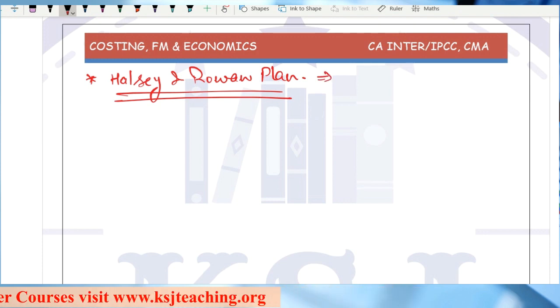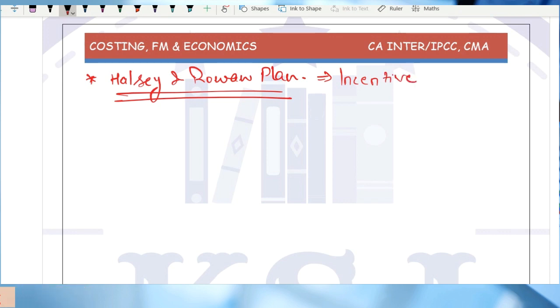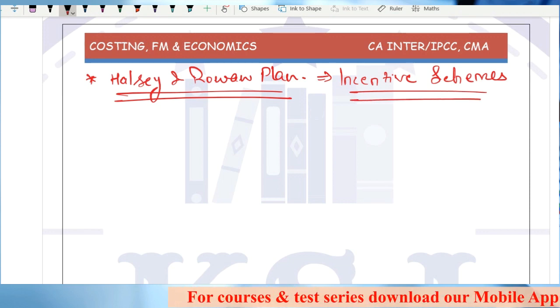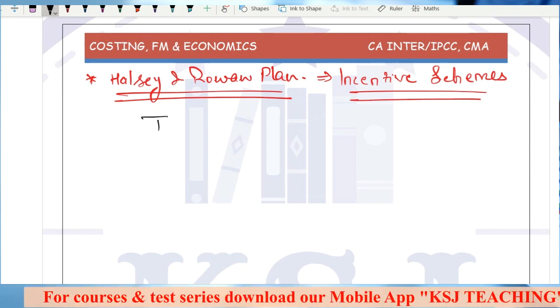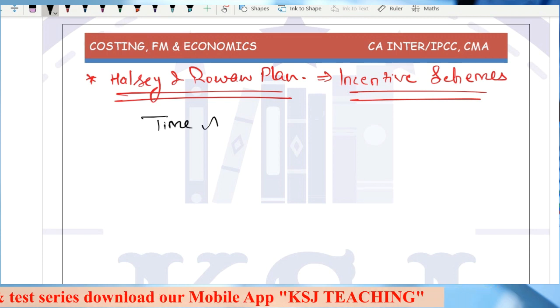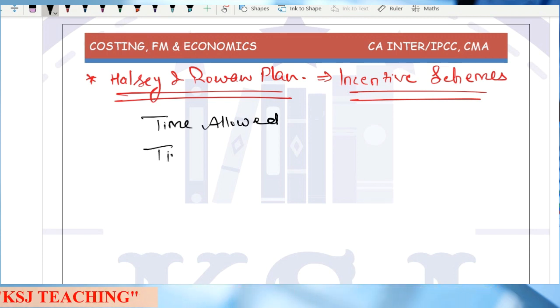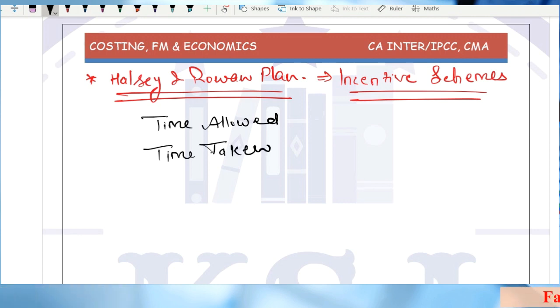These are basically incentive schemes, right? The only important point worth remembering is that you need only three things to solve a question. One is time allowed. Second is time taken. And third is time saved.